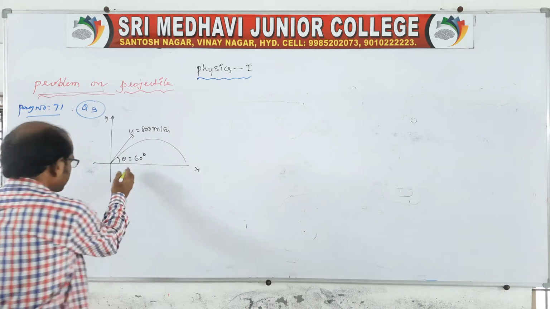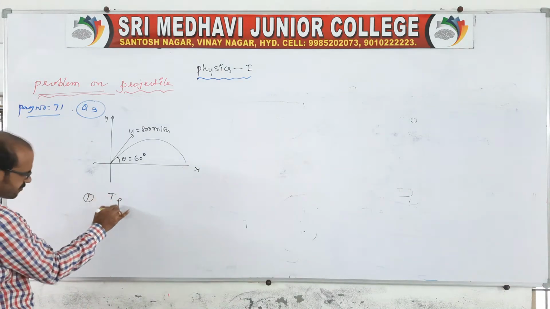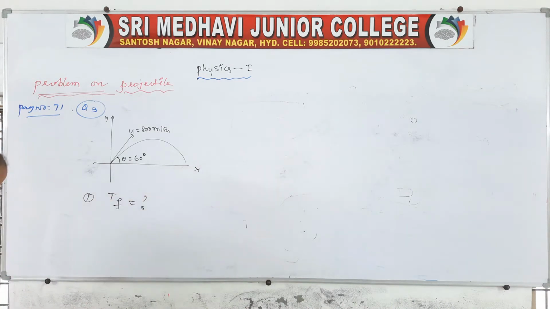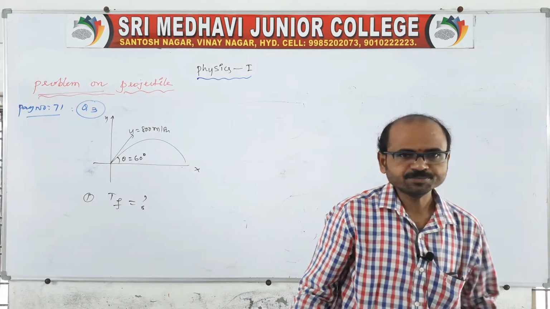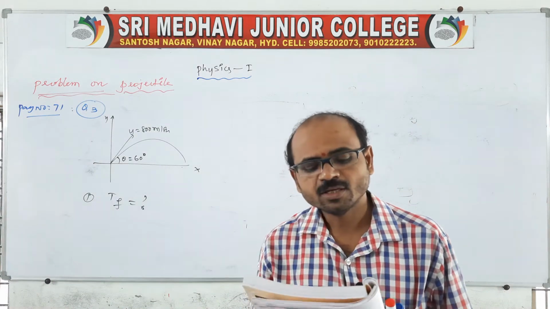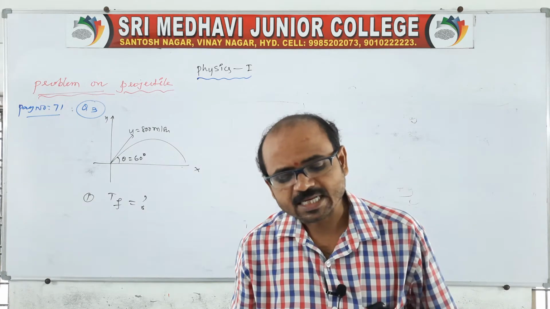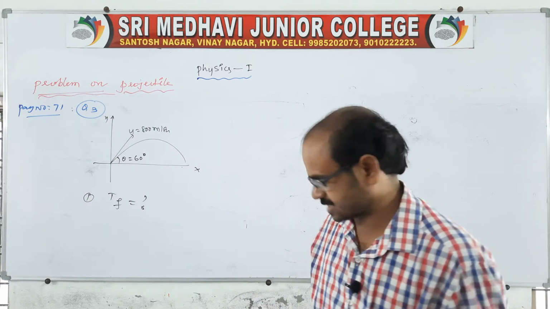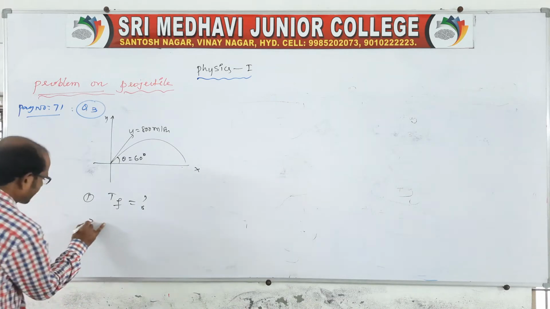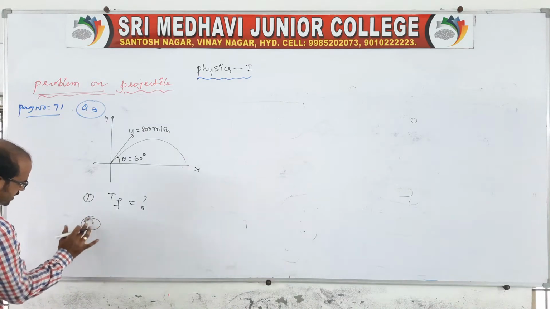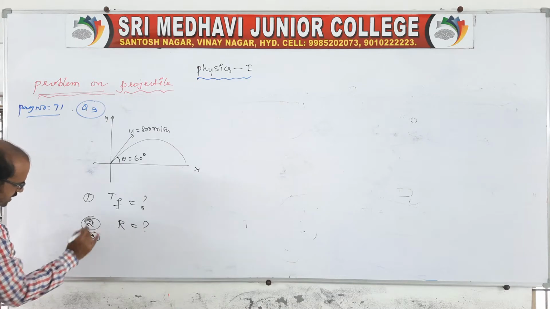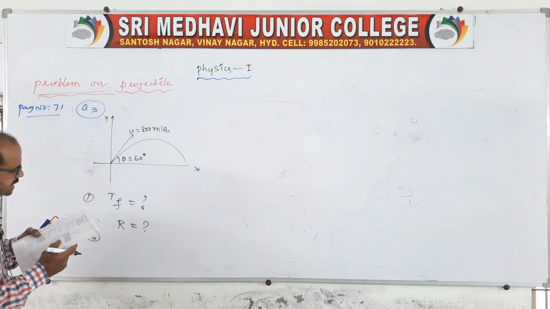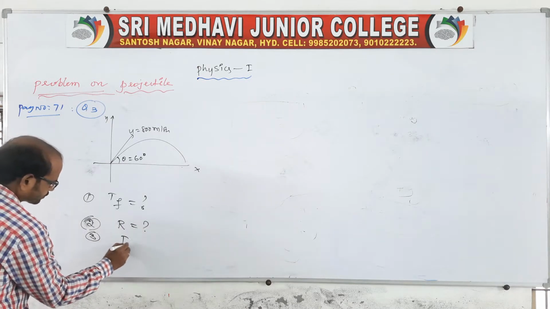The first one is asking for TF, the time of flight. We know the formula, TF equals 2u sin theta by g. In the previous class we already proved it. The second one is asking for the range, capital R, and the third one is asking for the time of ascent.